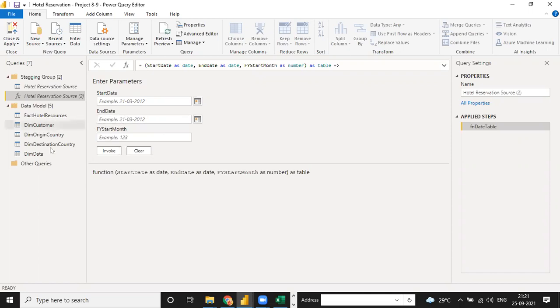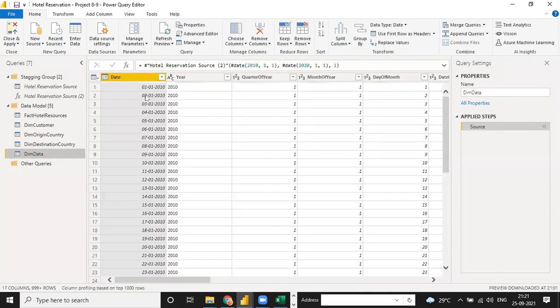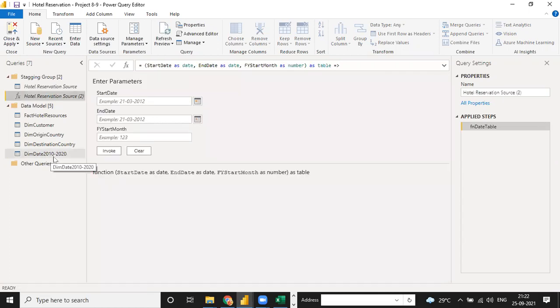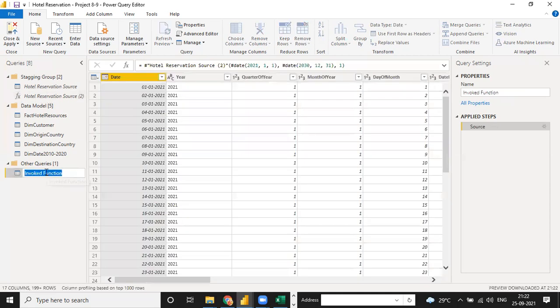Multiple date tables means right now my date table is from 1 January 2010 to only 2020. So I write my date table name as date 2010 to 2020. But if I want another date table like 2021 to 2030, I just click on this date table, set the start date to 2021, and the end date will be 31st December 2030. Then I invoke it. See, my new date table will be ready for 2021 to 2030.